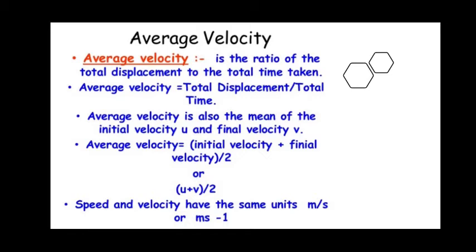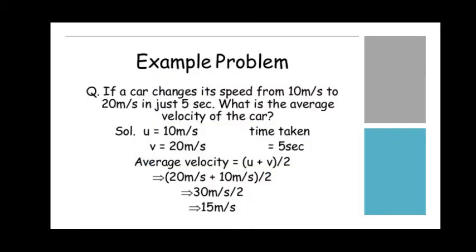So let us calculate this problem to understand more about average velocity. If a car changes its speed from 10 meters per second to 20 meters per second in just 5 seconds, what is the average velocity of the car? Its initial velocity is 10 meters per second, its final velocity is 20 meters per second, and time taken is 5 seconds.